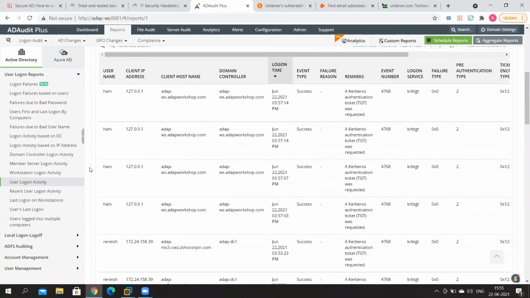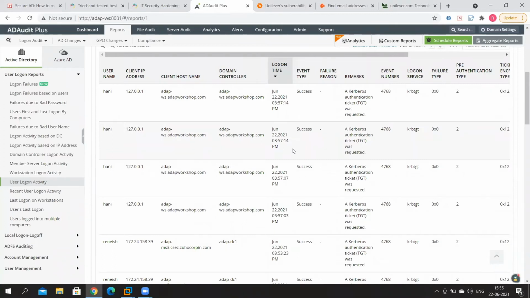So here in this report, it will give you information about the user, the IP address, the host name, the time of the event, and the event type. Right here, the event type is listed over here, whether the logon was a success or a failure. So you actually get answers to the four vital W's in this report: the who, the what, the when, and the where. This is always going to be very crucial for performing a root cause analysis.